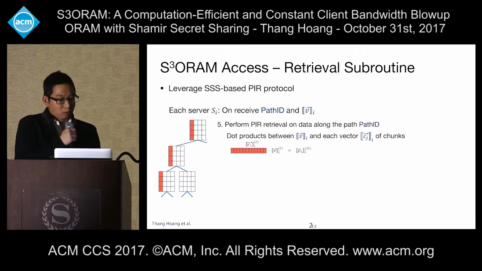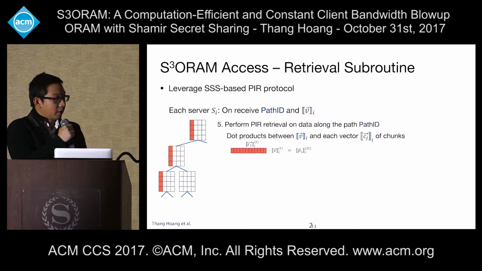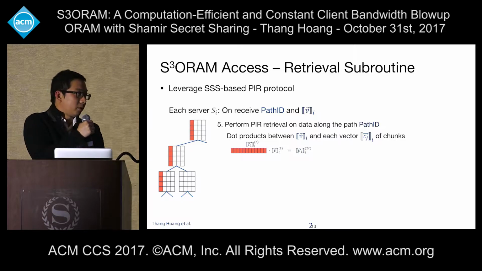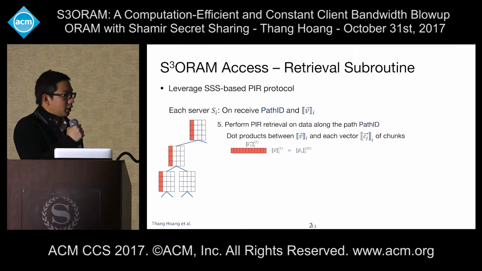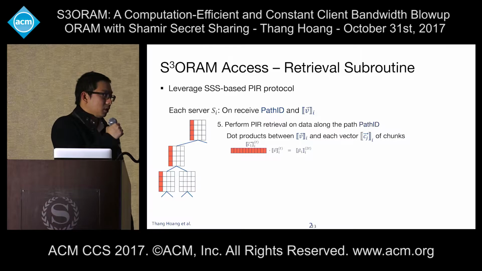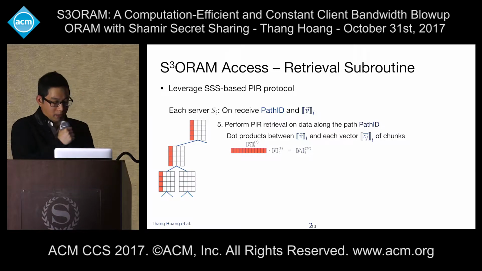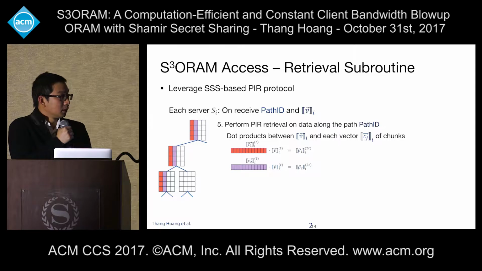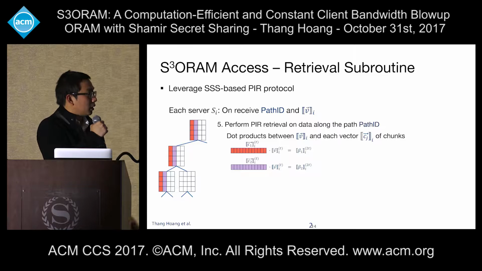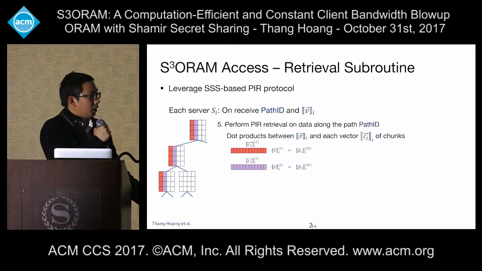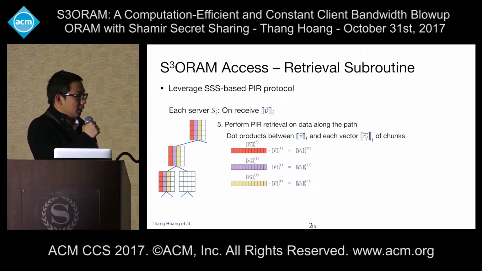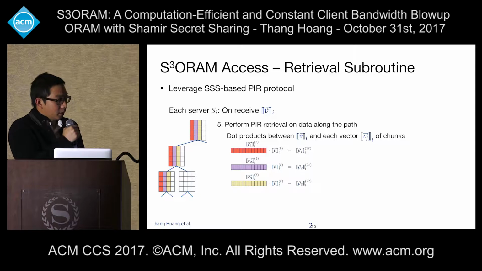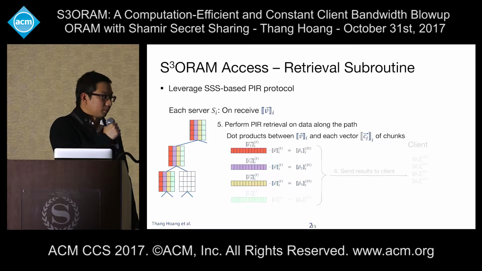On the server side, when the server receives the path ID and the share vector, the server will perform the PIR retrieval on the data along the path. To do the PIR retrieval in this case, it just performs the dot product between the share vector and the vector containing the chunks in the path. Assuming we have these situations, you can see that I take the first chunk in the path and dot product it with the share vector, and I do it for every single chunk. The server will send the result to the client.